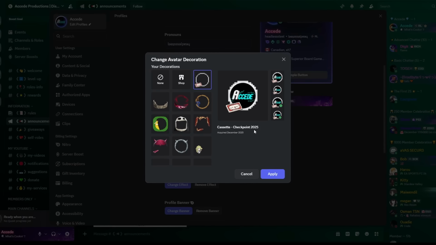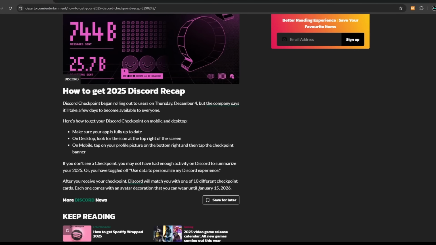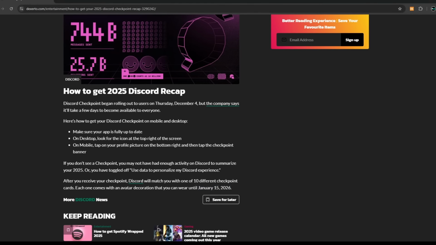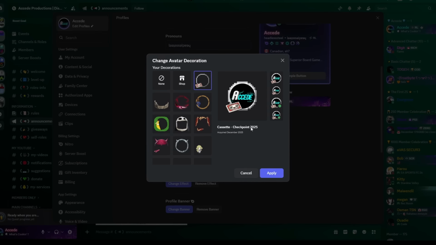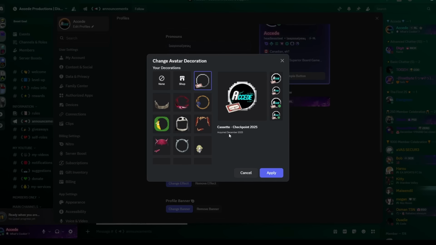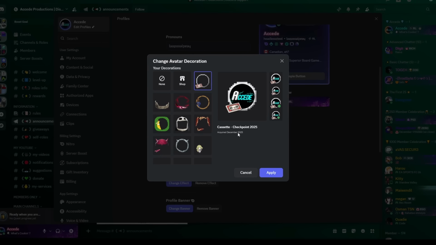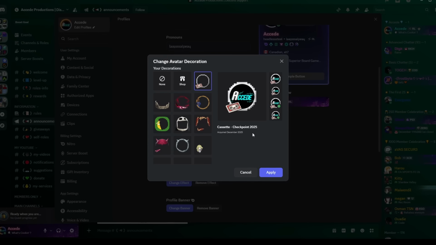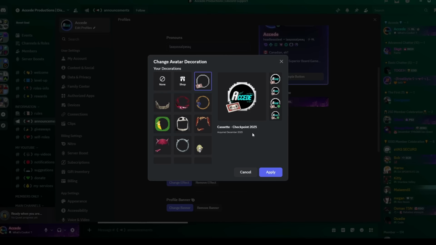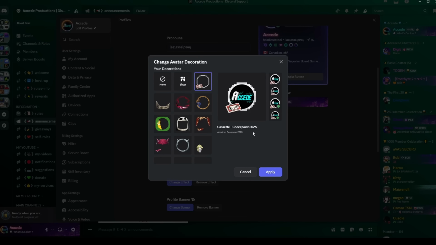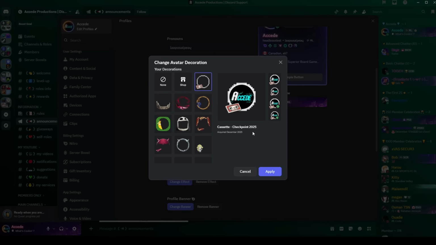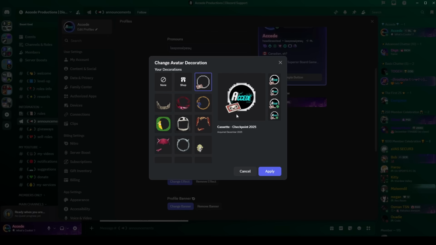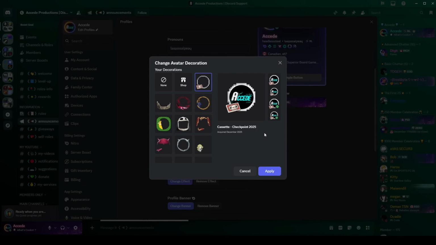Now, sadly, it seems that since it is only available till January 15th, if you do have Discord Nitro like myself, you might not be able to actually keep it. Now, you might be able to, because it doesn't say for me that there's an expiry date. So if you do have Nitro, you might be able to, but it's still speculative. But I'll just say for now that it is available at least until January 15th, 2026 for you to wear. That is just one thing I wanted to add before I wrap this video up. So make sure to check your card.